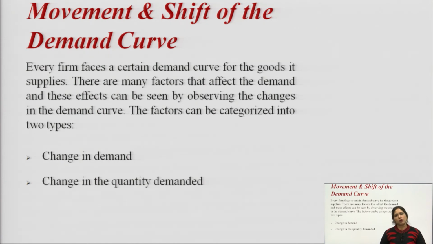This means there are a lot of changes in the demand curve due to changes in the determinants of demand, and these can be categorized into two types: change in demand and change in quantity demanded. Although these two terms seem similar, there is a lot of difference between them: change in demand and change in quantity demanded.